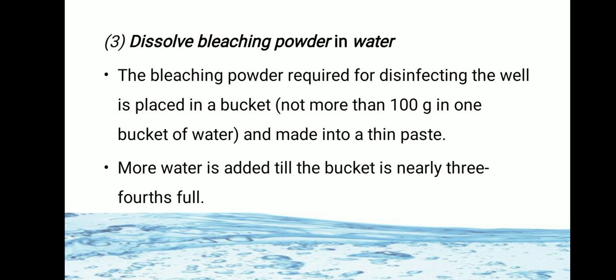Water is added to make a thin paste. More water is added till the bucket is nearly 3/4 full. If more than 100 grams is required, take another bucket.